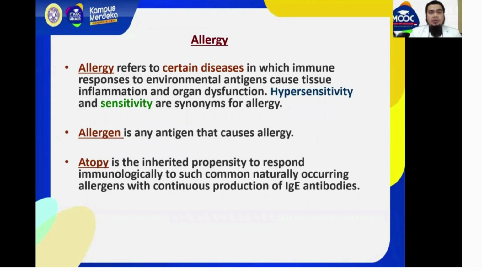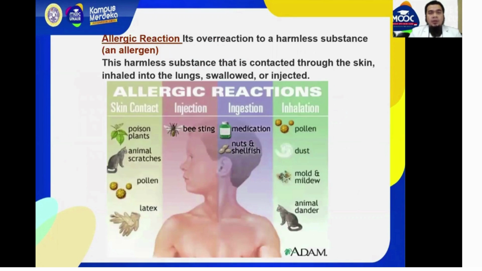Allergy refers to certain diseases in which immune responses to environmental antigens cause tissue inflammation and organ dysfunction. Hypersensitivity and sensitivity are synonyms for allergy. An allergen is any antigen that causes allergy. Atopy is the inherited propensity to respond immunologically to such common naturally occurring allergens with continuous production of IgE antibodies. Allergic reaction is an overreaction to a harmless substance that is called an allergen.